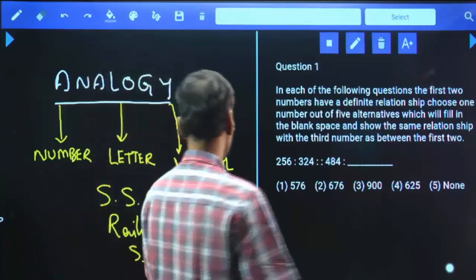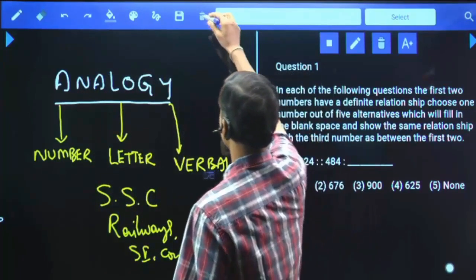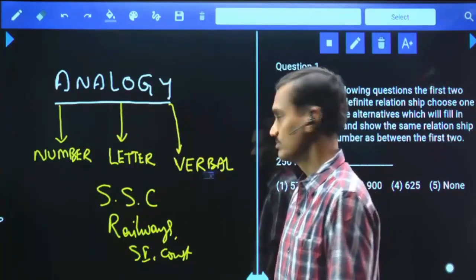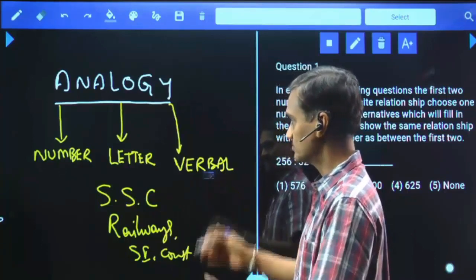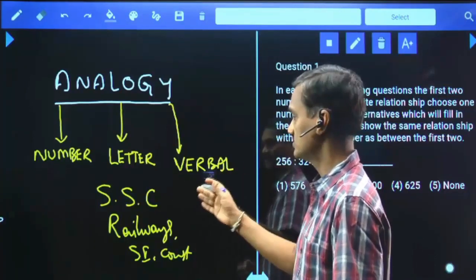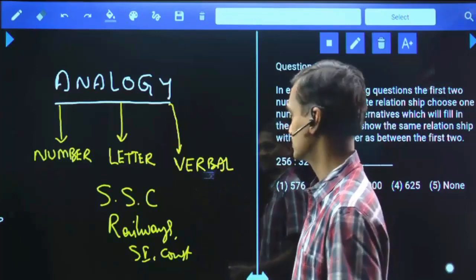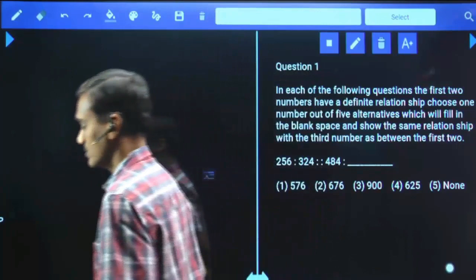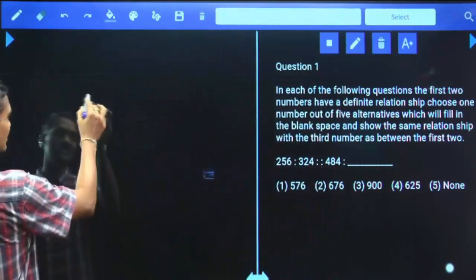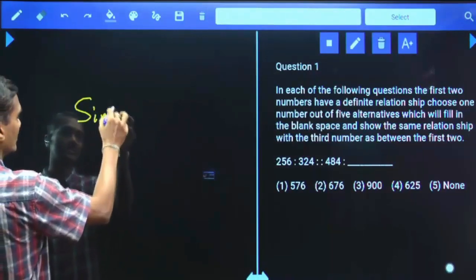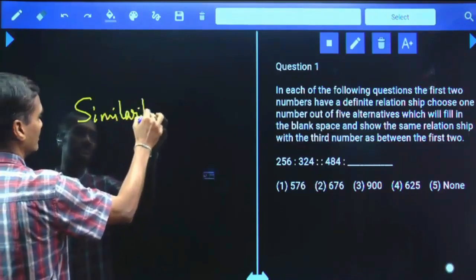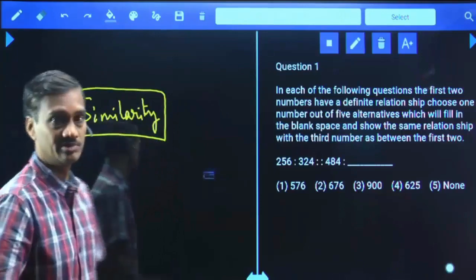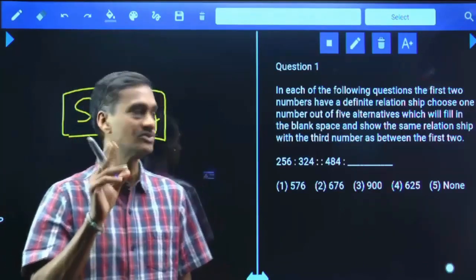Okay? Now this is a brief description about this analogies. What is an analogy? The weightage part of this analogy in the banking exam, what are the different types of analogies we have, and where these analogies will be given at the most, we have discussed that. Now coming to the meaning of this word analogy. Analogy is nothing but similarity. Similarity between what? Similarity between different pairs. 2 pairs will be given.